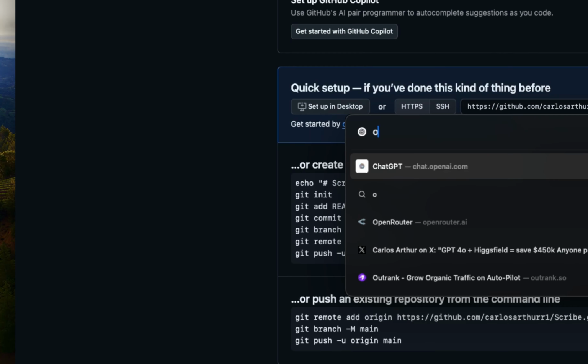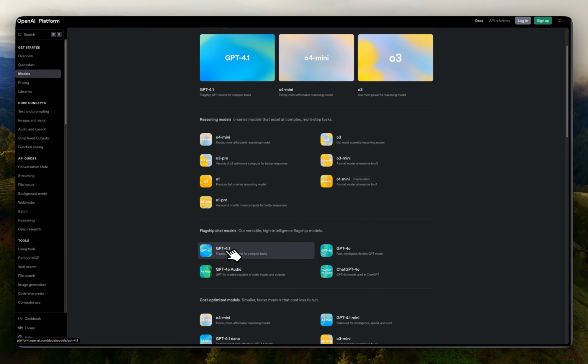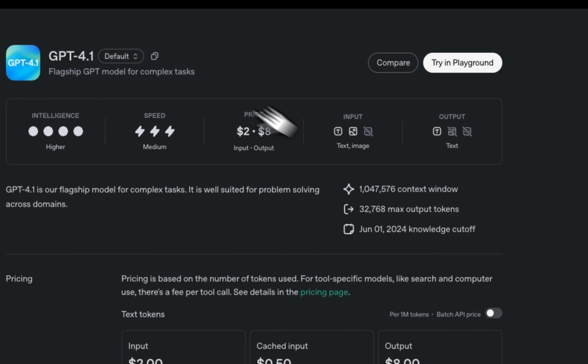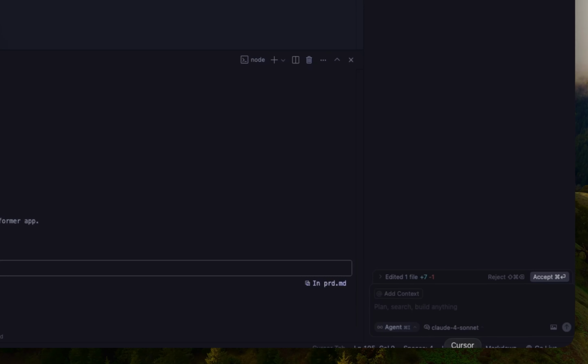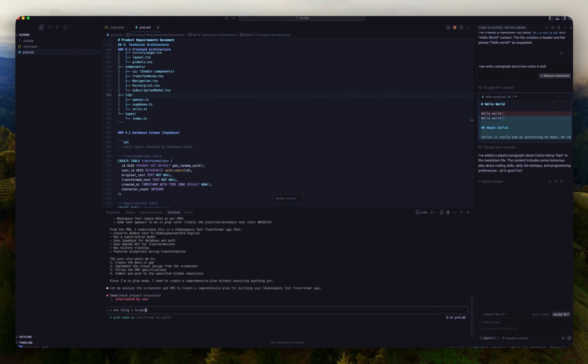is I want to go into the OpenAI platform, into the docs, into the models. For this one in particular, I want to use GPT-4.1 mini. I can copy this and go back and say, one thing I forgot is that I want to use this OpenAI model.